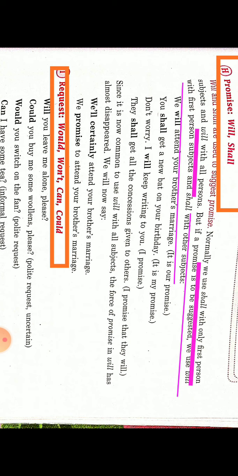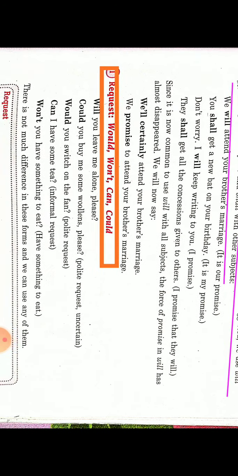And will is used with all persons, first, second or third, but shall is used with first person only. But it also depends on the sentence. If we are making a promise, then we will use will with first person and shall with other subjects. But if we are just speaking about the future, that this event will happen, then we will use will with first, second and third person, and shall with first person only. So it depends on the kind of promise which we are making.